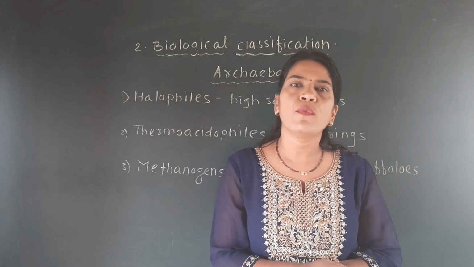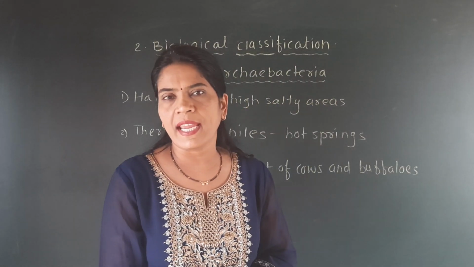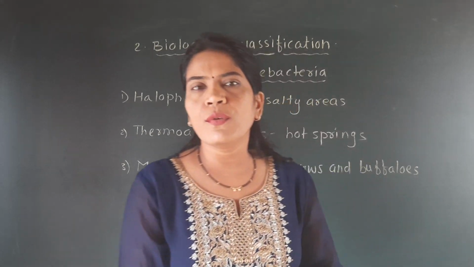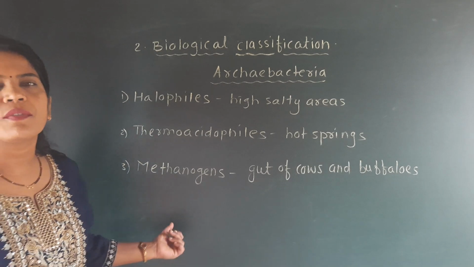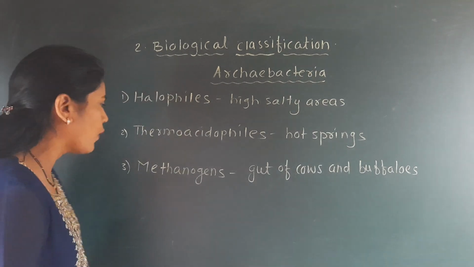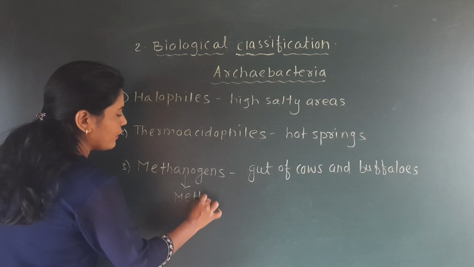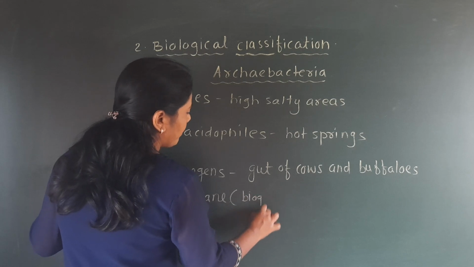But we know only one use of it, that is it is used for food preparation in the rural areas by using the gobar gas plant. Okay, why is it used? Because the dung of the cow contains methanogenic bacteria, which are particularly involved in the formation of the gas, and that gas is called methane. Methane is also called biogas.